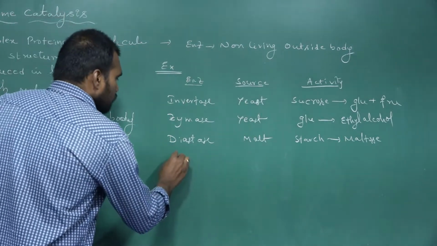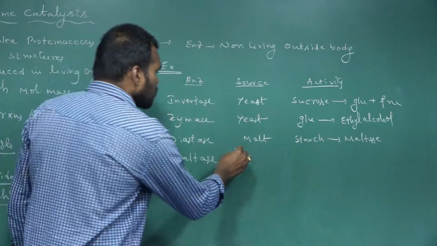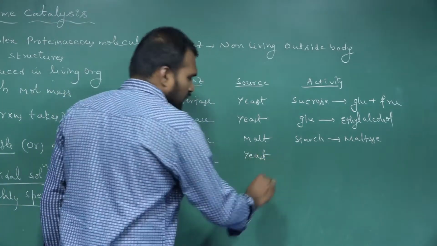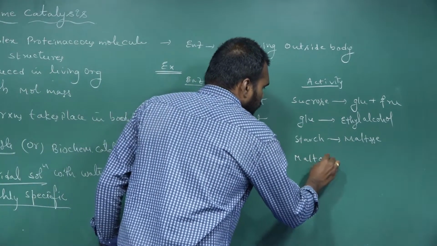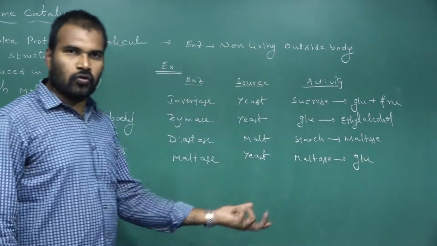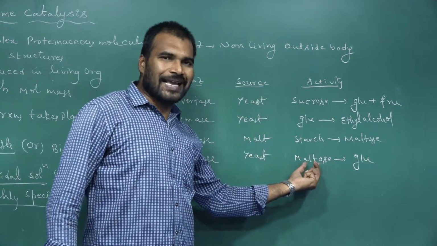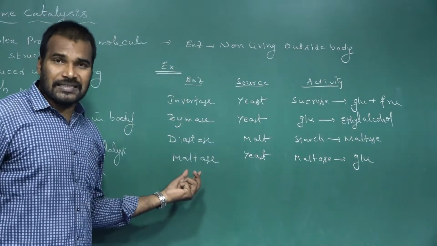Next one, maltase. Its source is yeast, and it hydrolyzes maltose into glucose. So to hydrolyze the maltose disaccharide into glucose monosaccharide, we use the enzyme maltase.